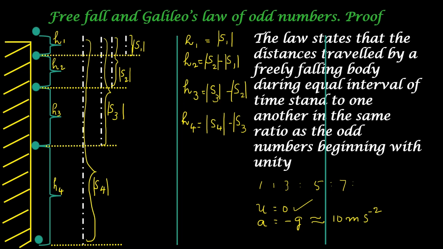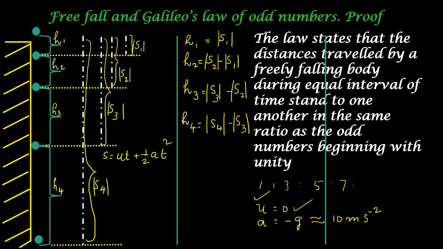All absolute values. Galileo's law states that H1 is to H2 is to H3 is to H4 is equal to 1 is to 3 is to 5 is to 7. That is the relation as is shown by the odd numbers. For this, we have to calculate S1, S2, S3 and S4. Total distance S traveled during the 4 seconds can be easily calculated using the formula S is equal to ut